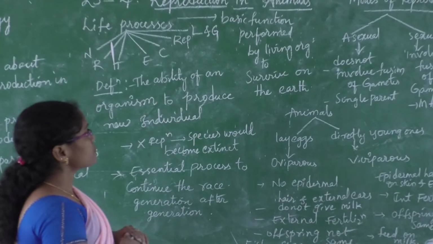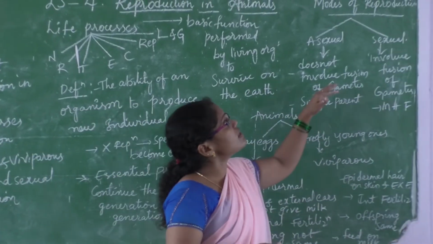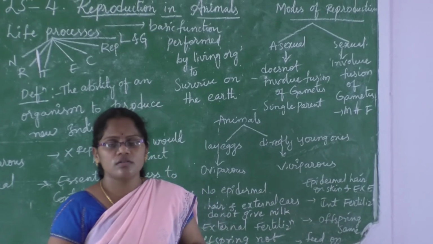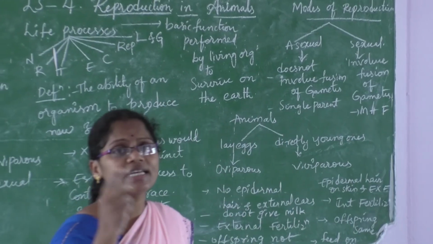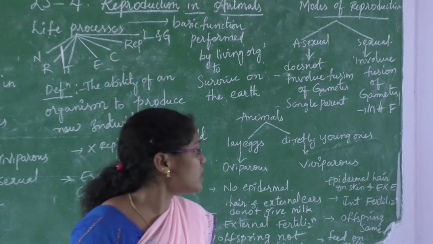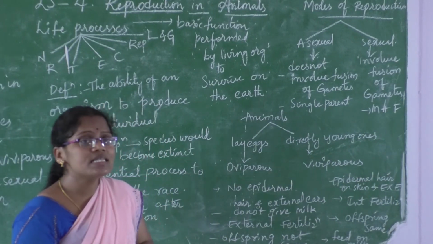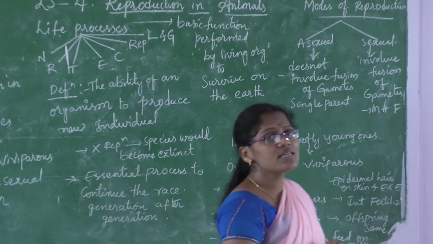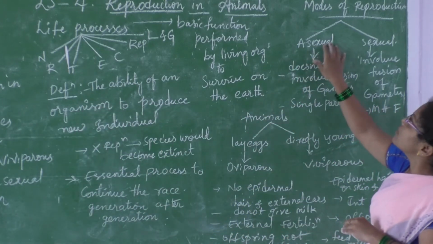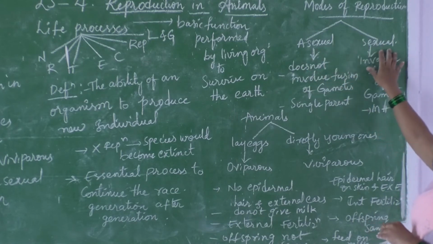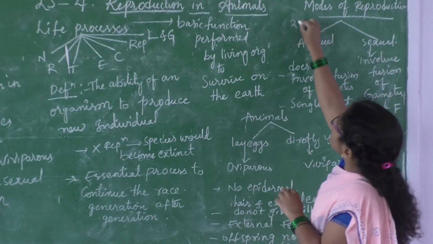Okay, now we will go towards the modes of reproduction. Children, reproduction is of two types. How is that reproduction taking place? It is of two types: one is asexual reproduction and one is sexual reproduction.